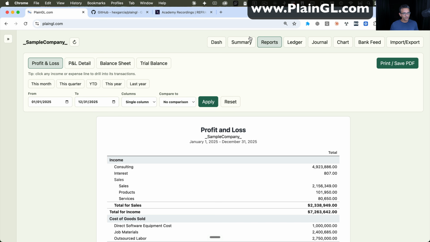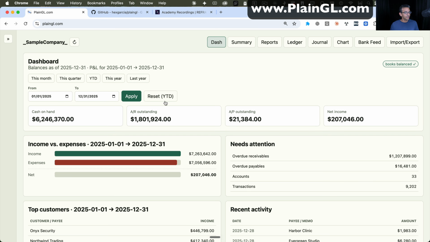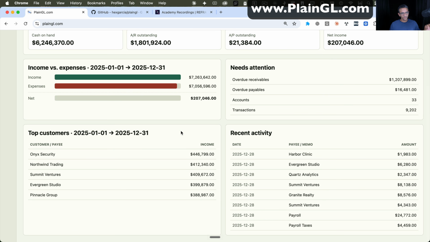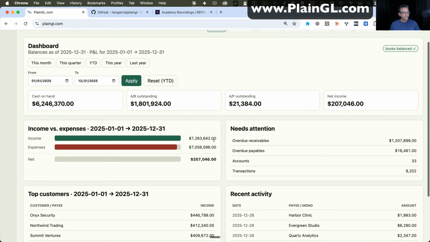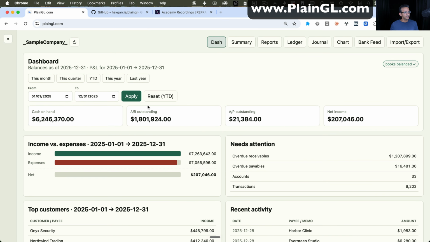Now, here, the top part, here's all the different areas. We can go to dashboard. We can change the year, and you can get basically a dashboard format of top customers, recent activity, income and expenses, things that might need attention. And you could just change the date range in there.